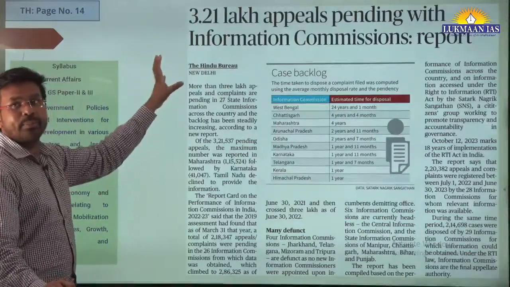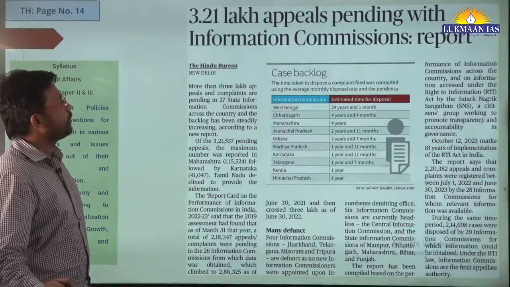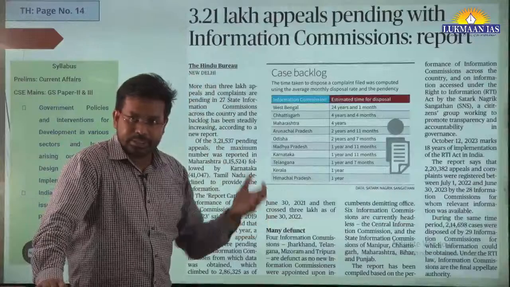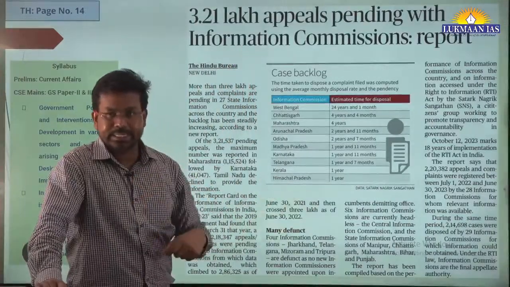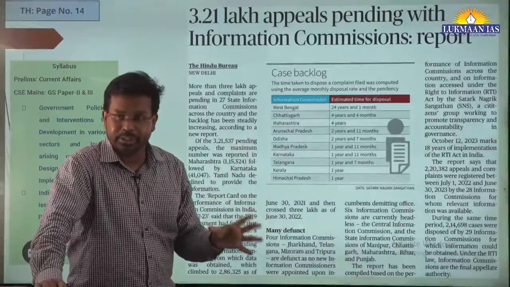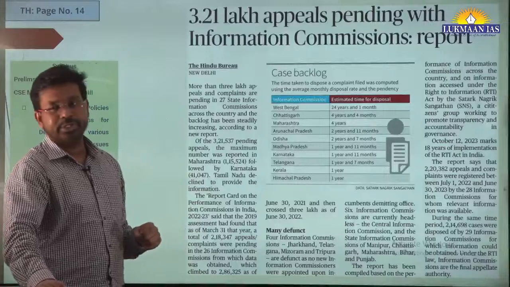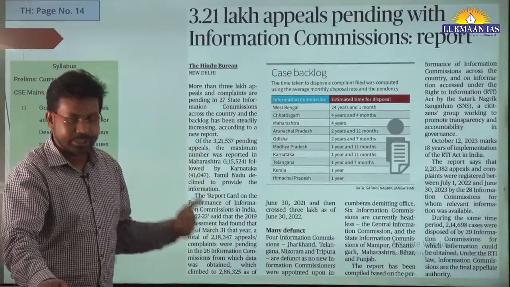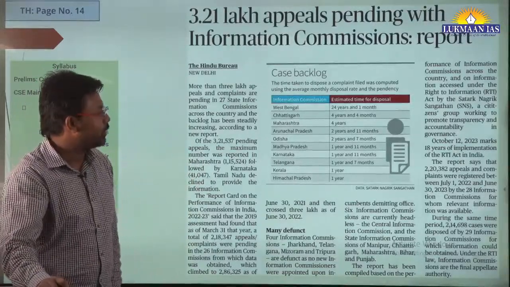Then we have another topic quickly. It says 3.21 lakh appeals pending with the Information Commission report. So we have the Chief Information Commissioner, we have information commissioners in various states, and we have information commissions across India in different states. Most of these information commissions have information commissioners, and they have a machinery. So they provide information under the Right to Information Act to the people.